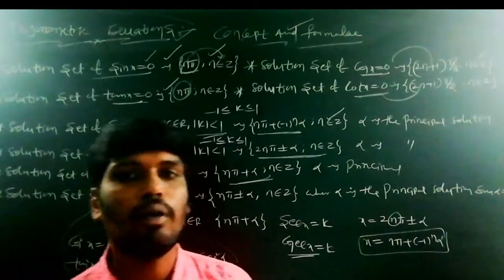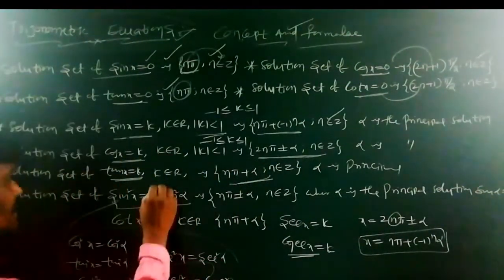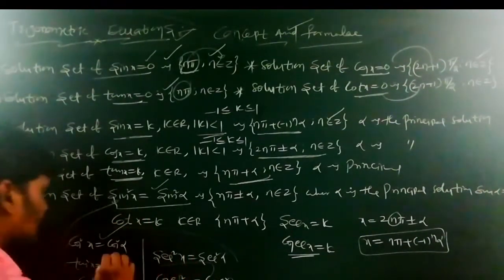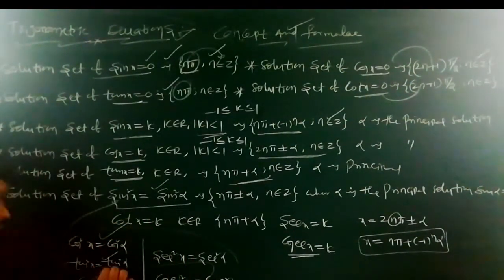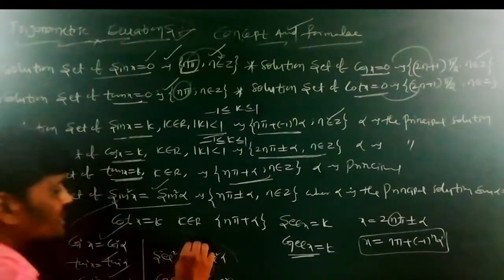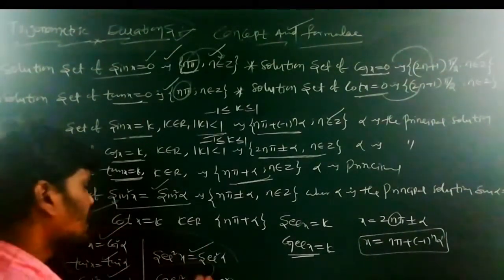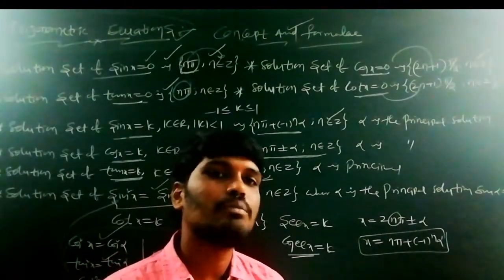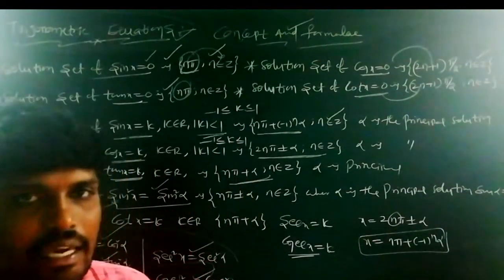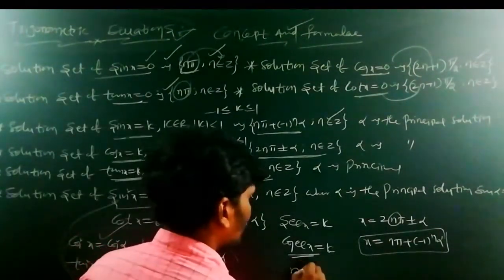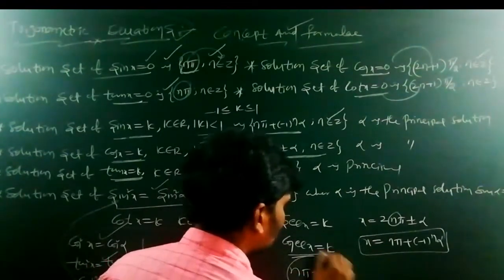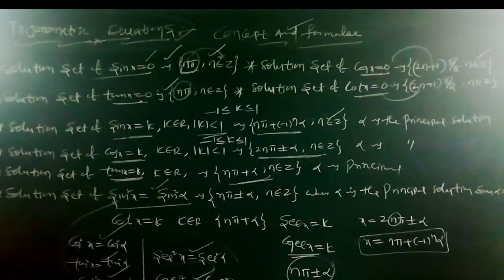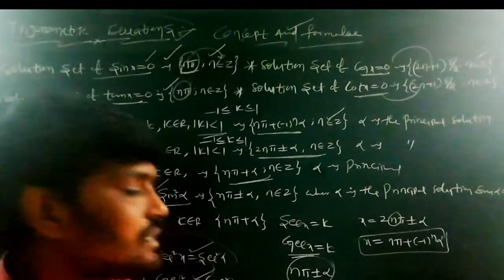A very important point. What is that point? For sin square x equal to sin square alpha, cos square x equal to cos square alpha, tan square x equal to tan square alpha, cot square x equal to cot square alpha, secant square x equal to secant square alpha, cosecant square x equal to cosecant square alpha, the general solutions are all the same. That is n pi plus or minus alpha.